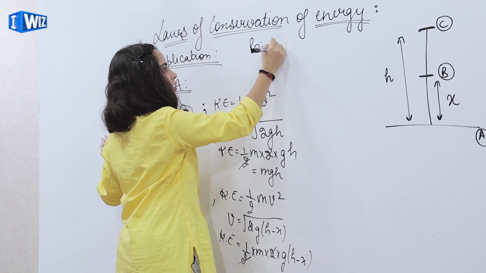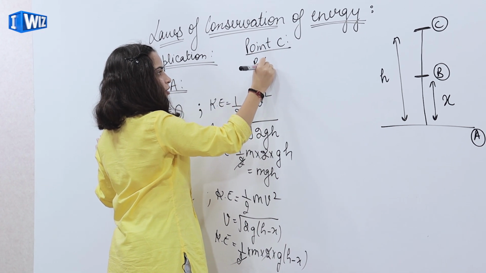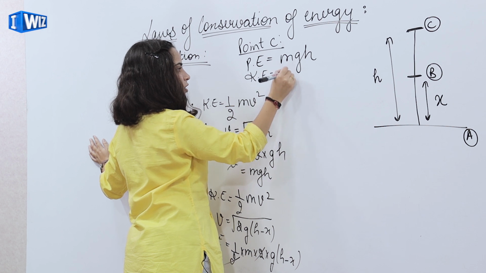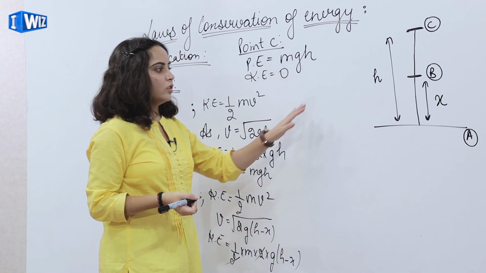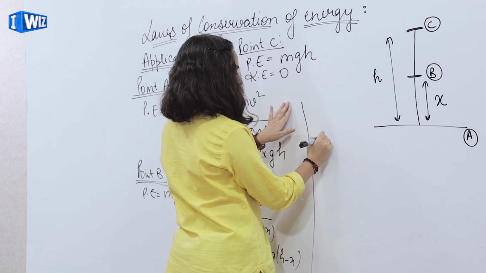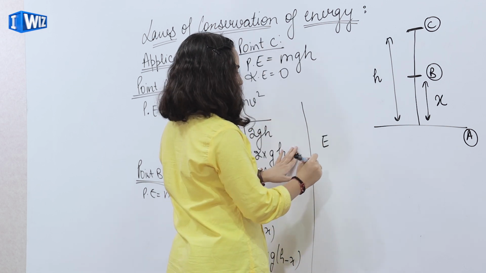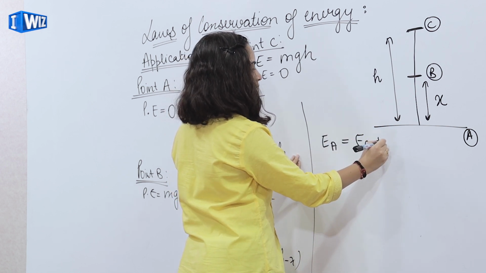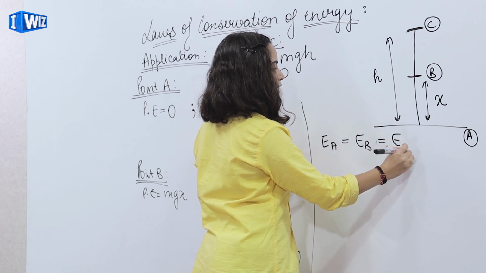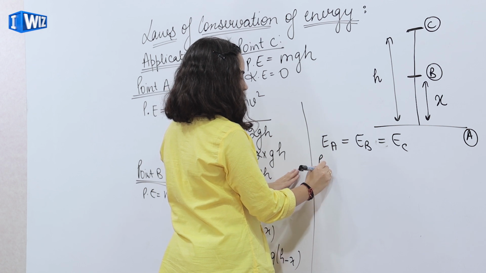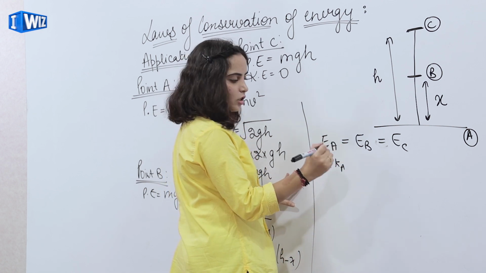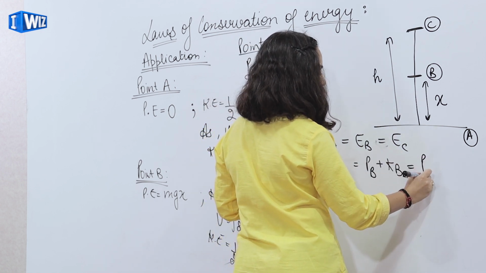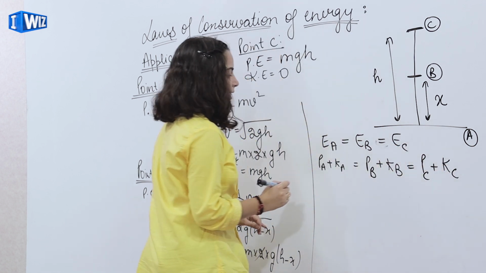For point C, potential energy is equal to mgh and kinetic energy is equal to 0. So for the whole system, energy of point A should be equal to energy of point B should be equal to energy of point C. This is potential energy of A plus kinetic energy of A, potential energy of B plus kinetic energy of B, potential energy of C plus kinetic energy of C.